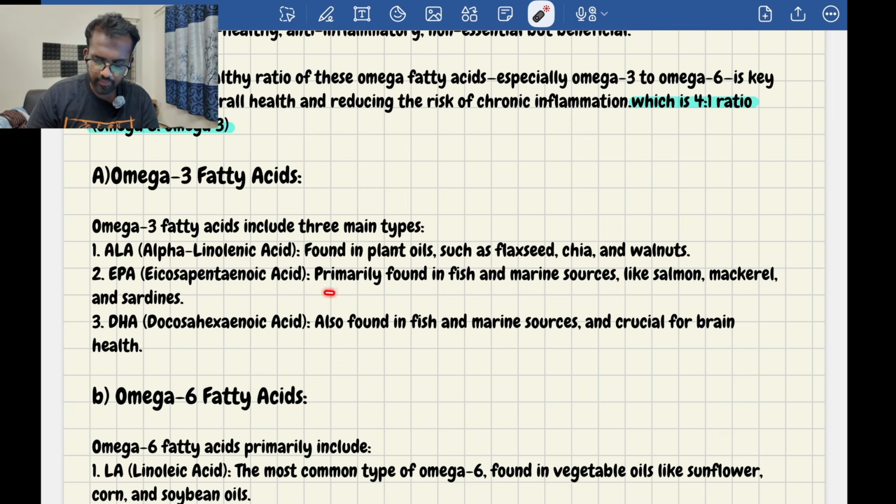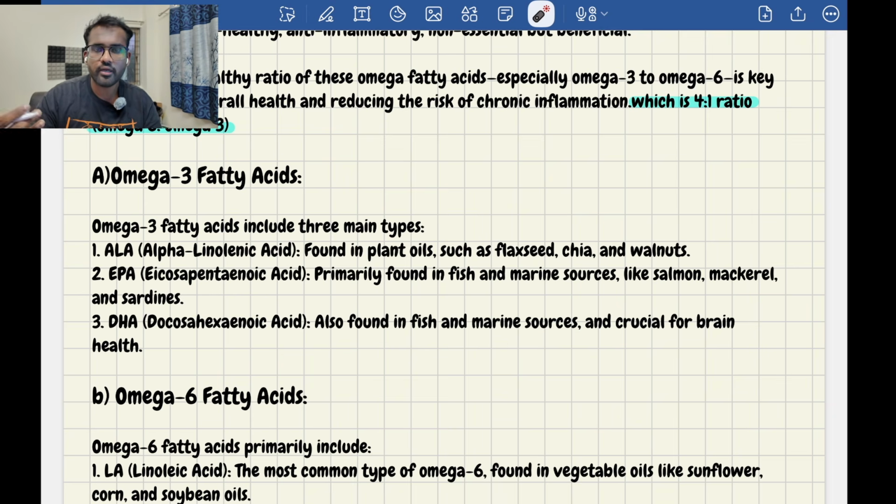As I mentioned here, EPA is primarily found in fish and marine sources like salmon and mackerel, and DHA is also found in fish and marine sources, crucial for brain health and development. It will help in building up brain function and also developing a good brain.